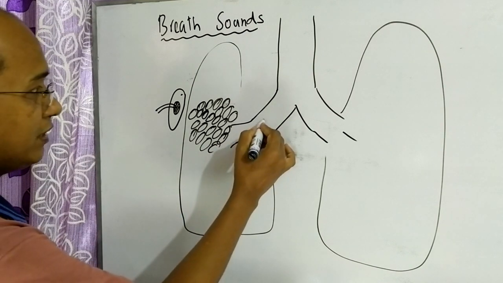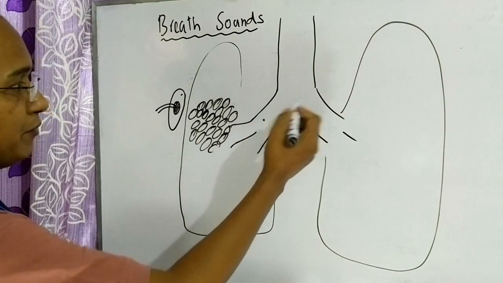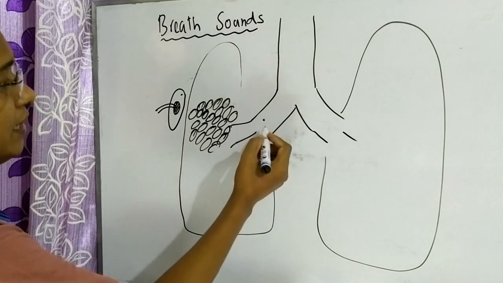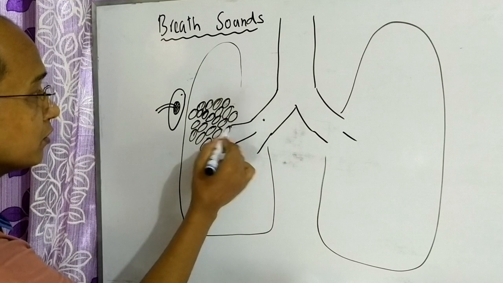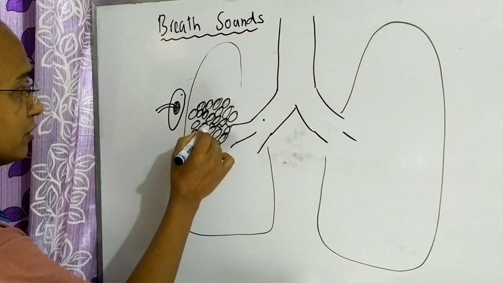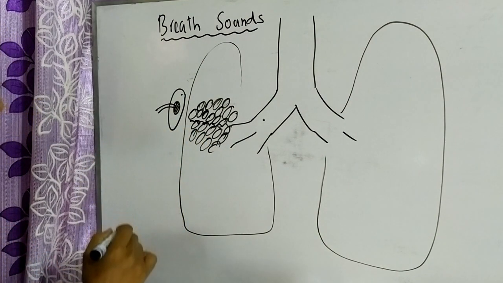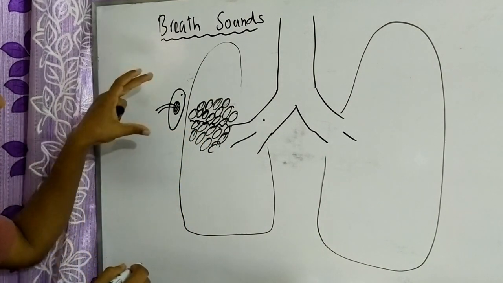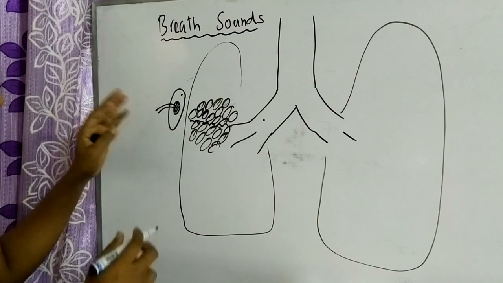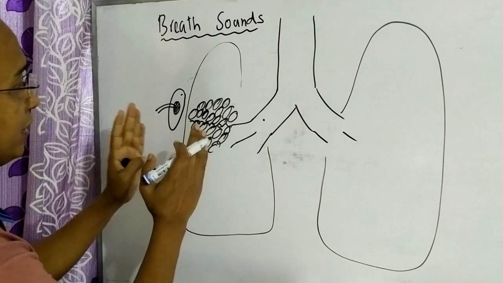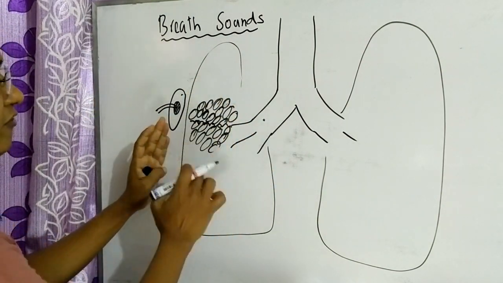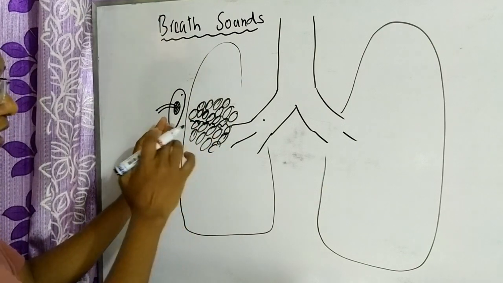So the vibration is produced by the turbulent flow of air inside the larger airway, and that vibration, the sound wave, passes through this vesicular structure and is captured by the stethoscope placed over the chest wall.